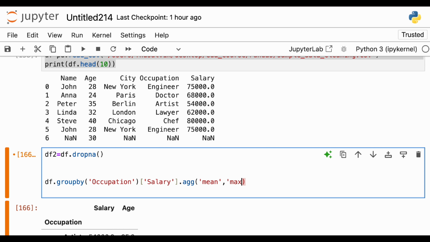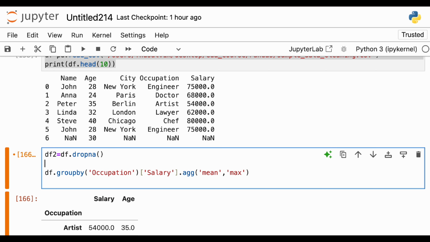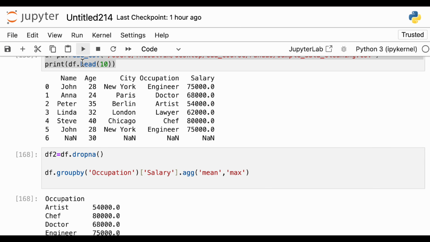Remember these are the keywords, so you have to use them exactly the way they are. I know this syntax is a little bit different from SQL. You might be thinking, how are you writing? But remember, in Python things work by object.method. So first method, then further second method. That's how things are being done. So just read it, do it on your own, get familiarized with this. You will remember for sure. It's just that if you're doing it for the first time, you might not remember how the functions are written, because as I mentioned, this is different from SQL. It's not intuitive that I have to code like this, but don't worry, you will remember it.